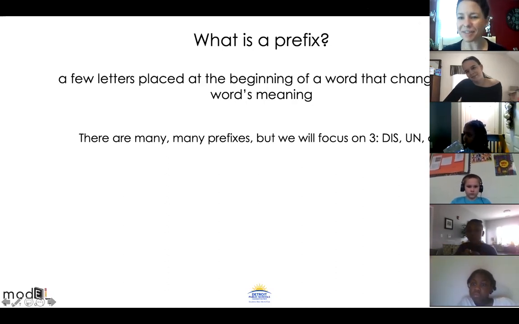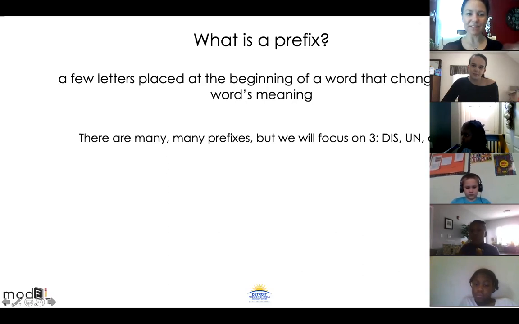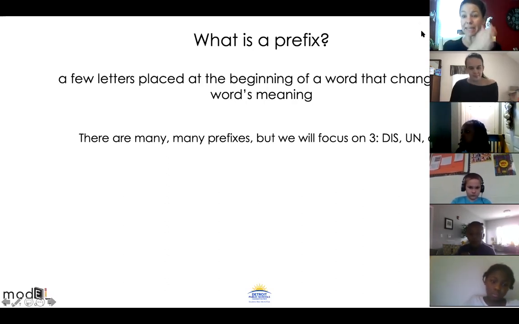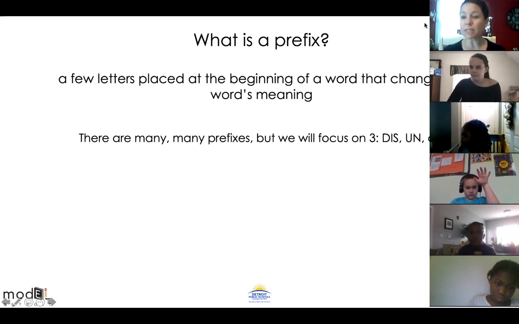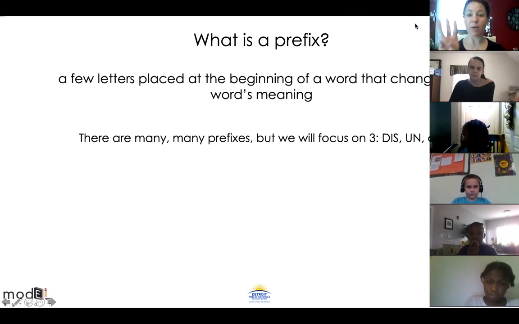I would love to tell friends what a prefix is. So friends, what is a prefix? So a few letters placed at the beginning of a word. So pre means in the beginning, okay? So it's put at the beginning of the word and it changes the word's meaning. So we're gonna talk about 3 prefixes, okay? Say it after me. Say dis.